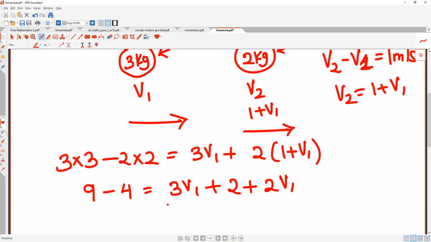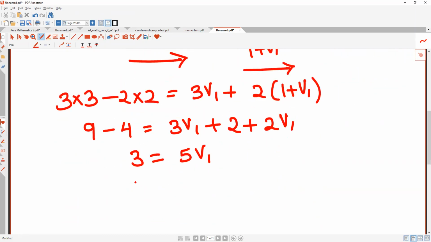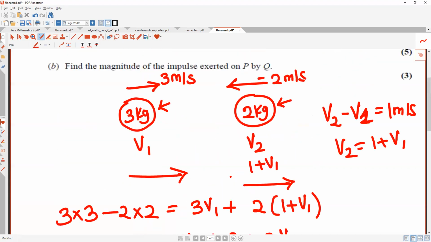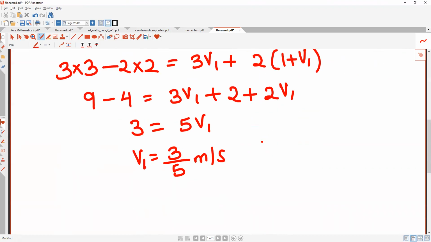Understood? What is 9 minus 4? 5. 5 minus 2 is 3. And this is 5 v1. So what's your velocity? 3 by 5 meter per second. Actual velocity is 3 by 5. Is that the correct answer, by the way? Did you check? So the velocity of the 3 kg one is 3 by 5 meter per second.